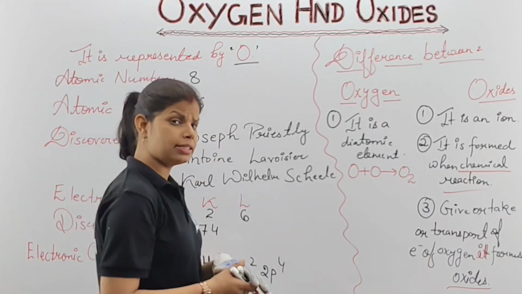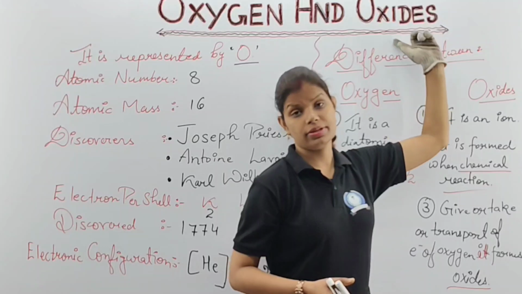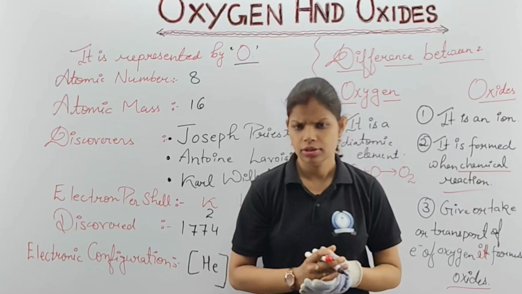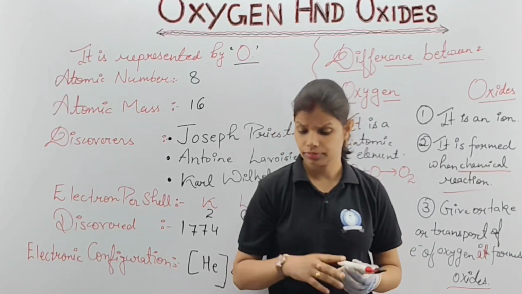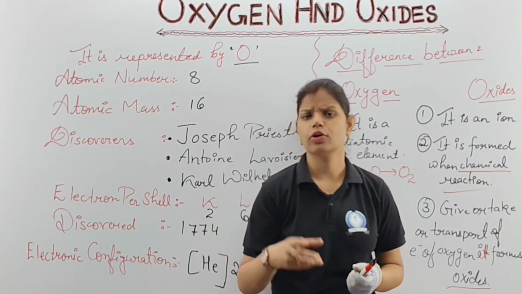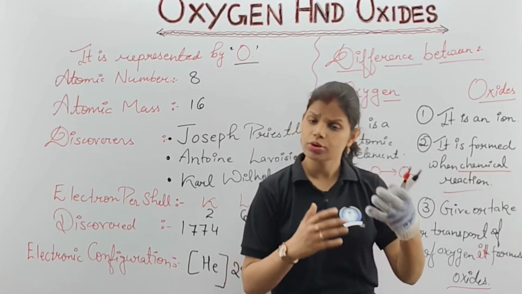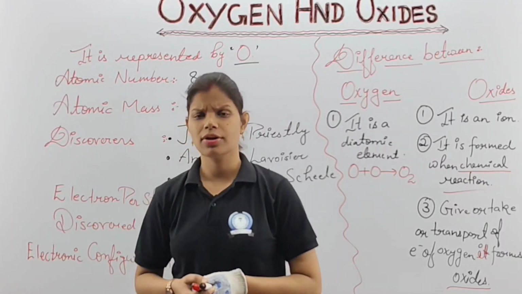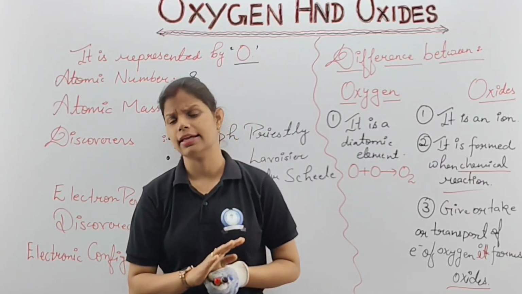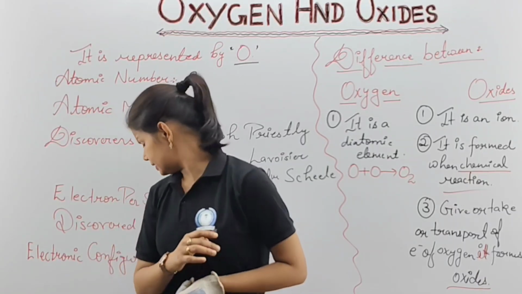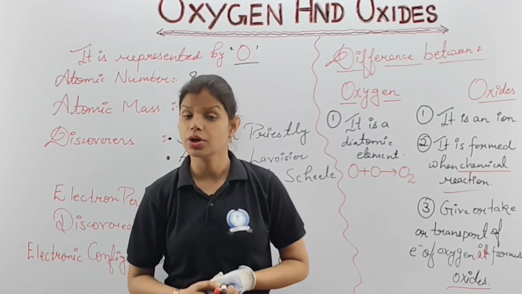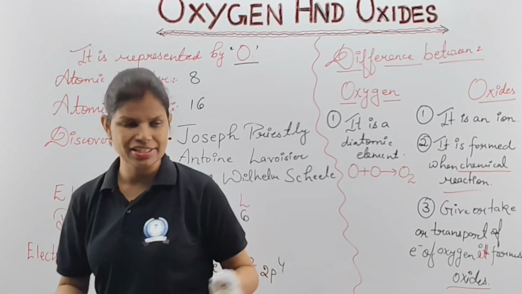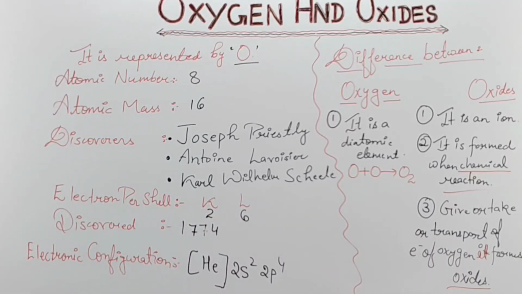Okay, now you learn about oxygen. But children, oxides. Please remember this. Oxides are formed into different shapes, or you can say they form different compounds. Now you already know that when we talk about materials, there are 2 types, metals and non-metals. But when they combine in different states, they form different oxides. So basically in this topic, for your reference, we are going to study 4 types of oxides: acidic oxides, basic oxides, neutral oxides, as well as amphoteric oxides. Clear, no? So the other point which we are going to mention, please take a screenshot of this one. Please take a screenshot of this one.